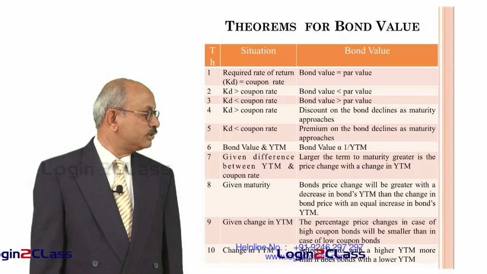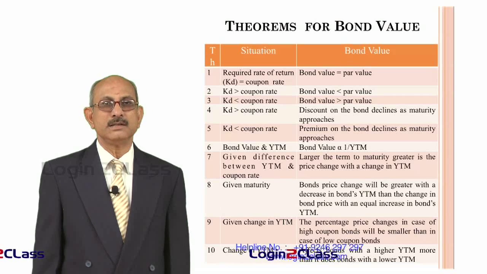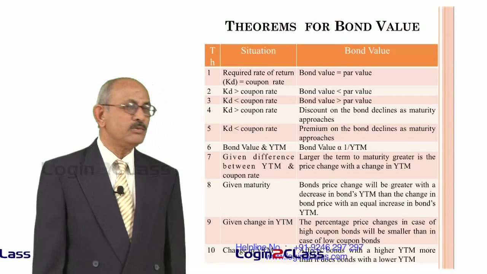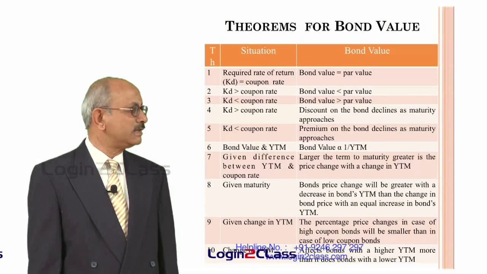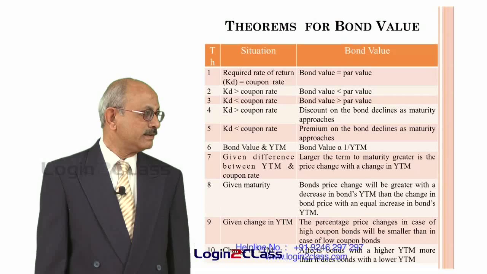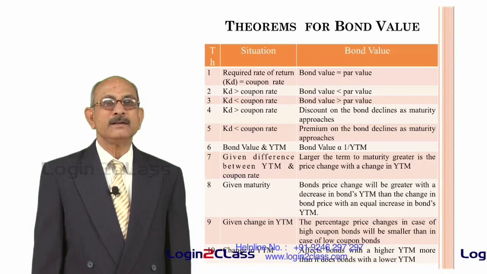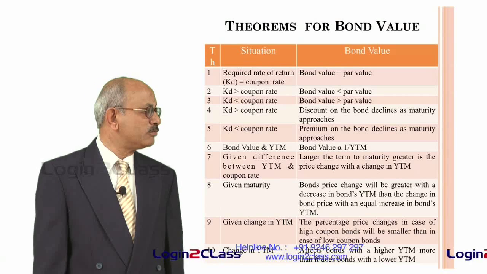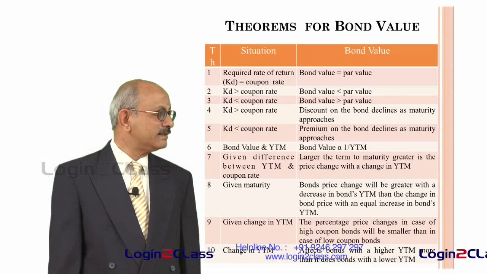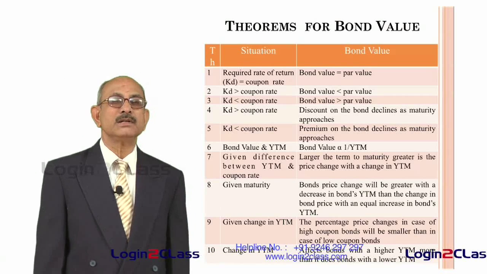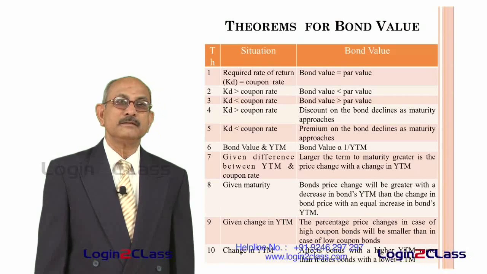And another situation is, what happens to the discount on the bond? In terms of prices we have seen, now we can see the same thing in terms of discount on the bond. When the required rate of return is greater than the coupon rate, then the discount on the bond declines as maturity approaches. So even if the requirement is more than the coupon rate, the discount on the bond will keep on becoming less and less as we approach maturity, because as it approaches maturity, then the value of the